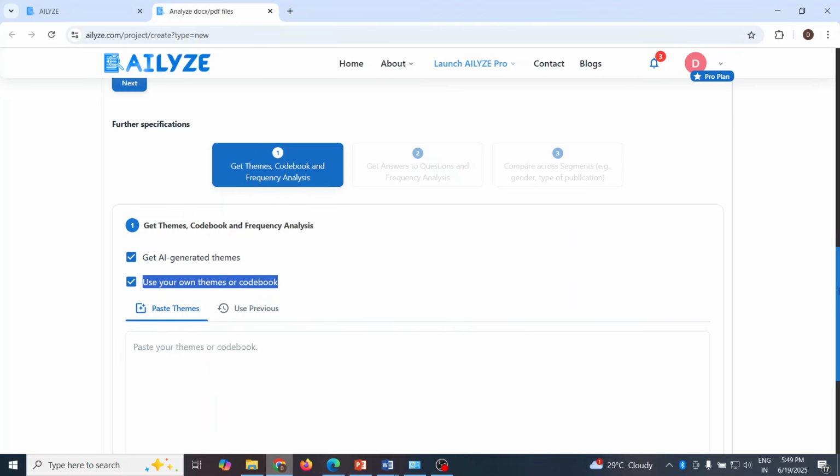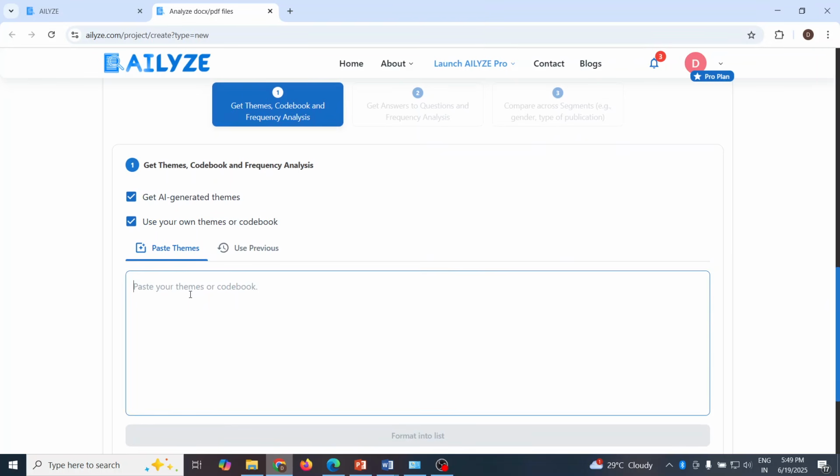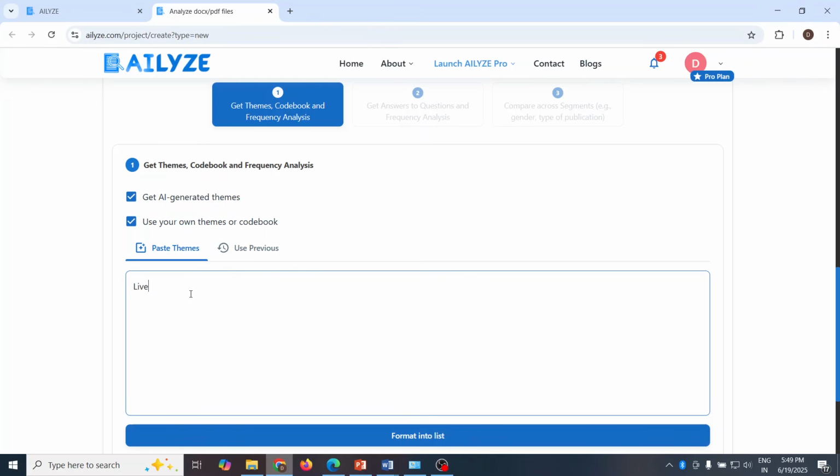So you have to just paste the themes here, or you can also write the themes here. Let me write one theme: please include livelihood as a theme in the analysis. So this can be done. Now when we specify the theme here, all our responses will be coded against it. Okay, so all our responses will be coded against this particular livelihood.